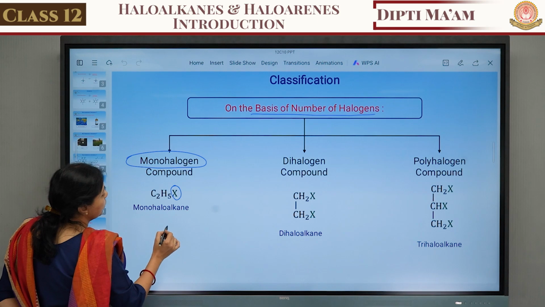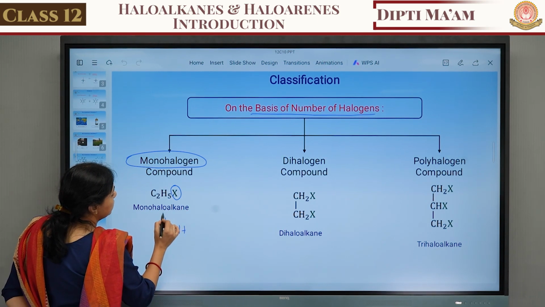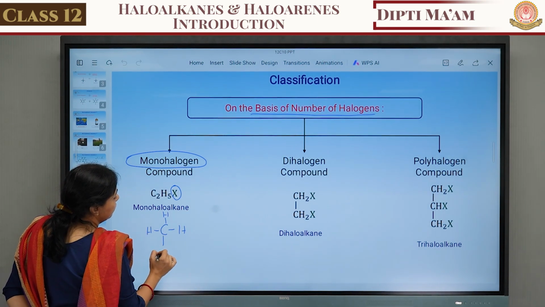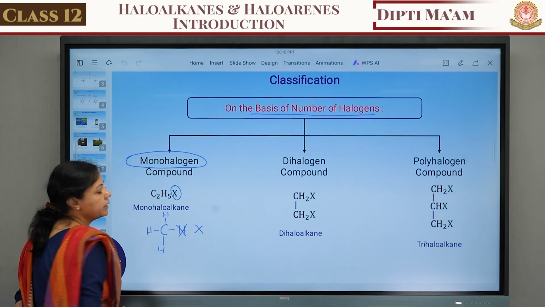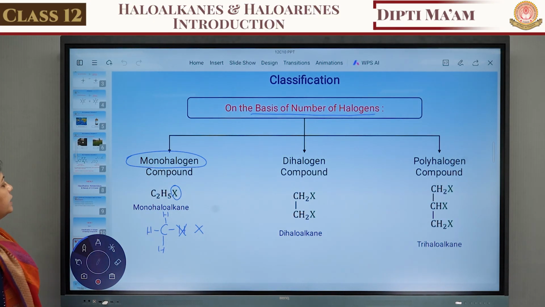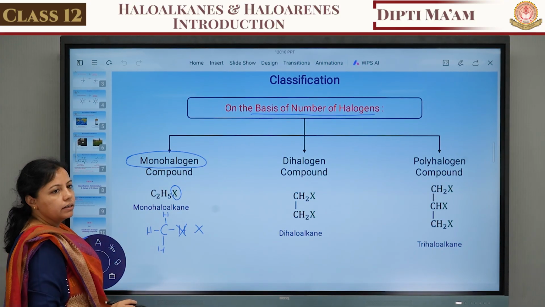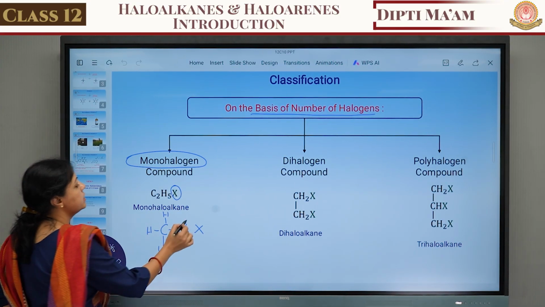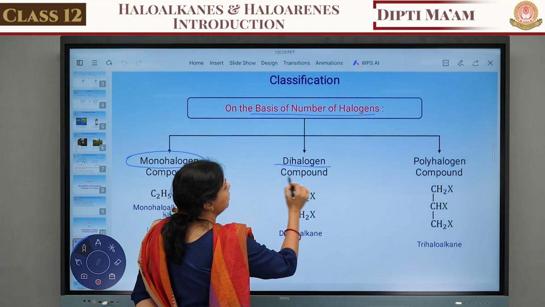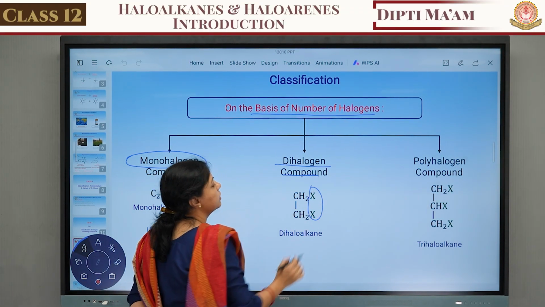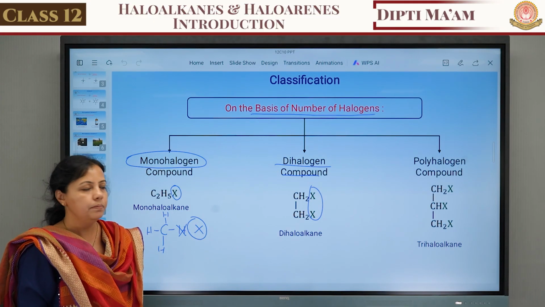So here, suppose methane is there. In this methane, only a single halogen is added, replacing the hydrogen. So it is known as a monohaloalkane. Only one halogen is attached. Second is the dihalogen compound, in which you can see two halogen atoms are attached to the carbon.